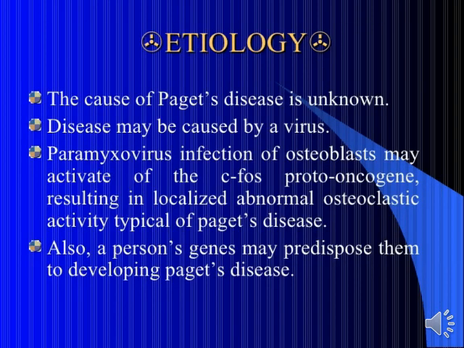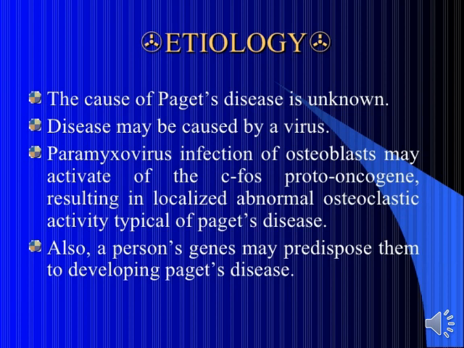Paramyxovirus infection of osteoblasts may activate the c-fos proto-oncogene, resulting in the localized abnormal osteoclastic activity typical of Paget disease, and certain genes may also predispose a person to developing Paget's disease.